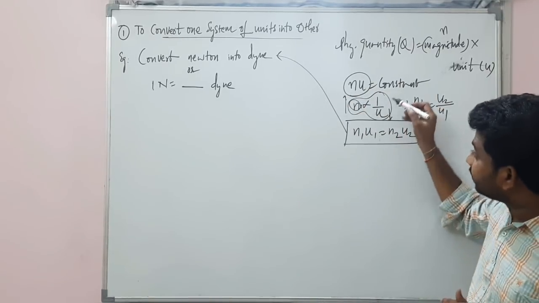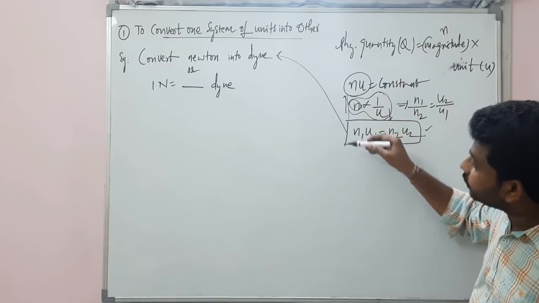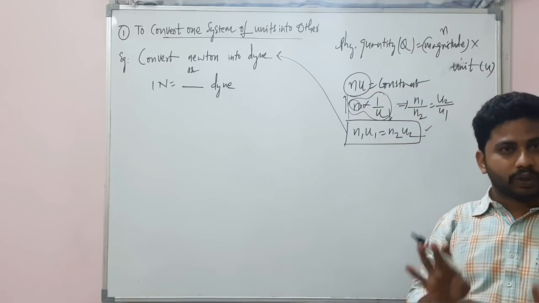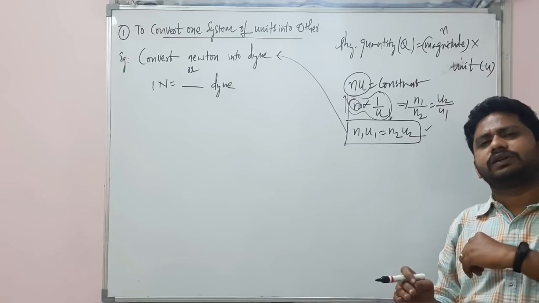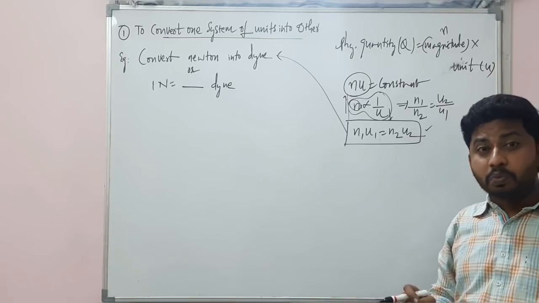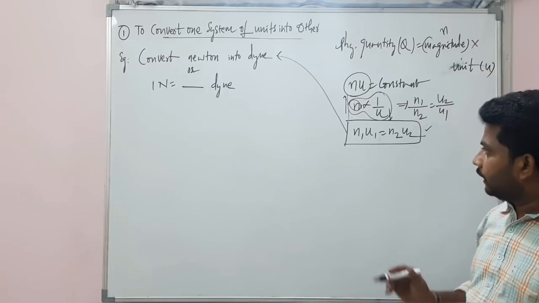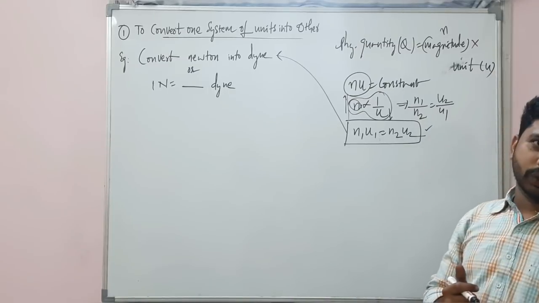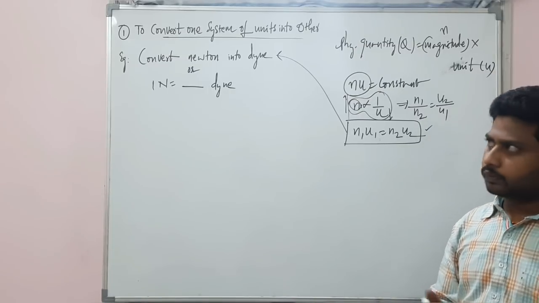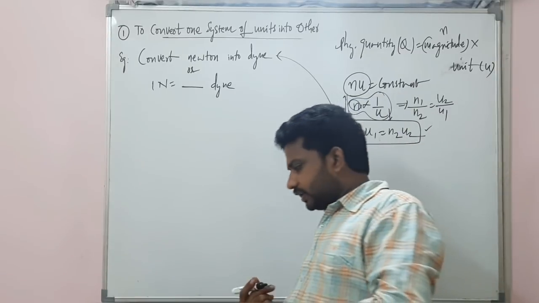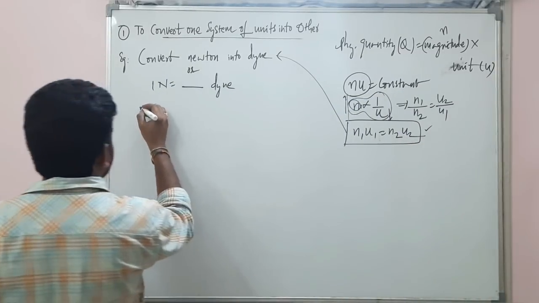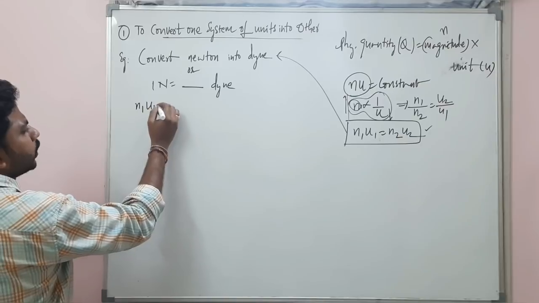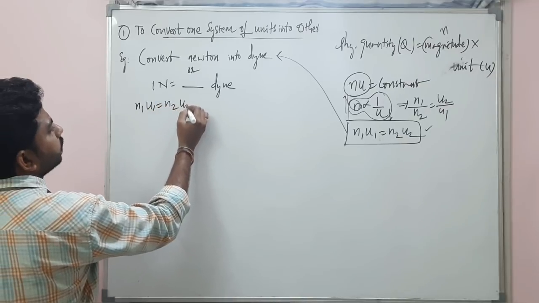When the unit is increasing, its magnitude will decrease. Okay, this we have discussed so many times in more detail. Remember this, N1 U1 is equal to N2 U2. So to solve these questions, we need to use this formula. N1 U1 is equal to N2 U2.